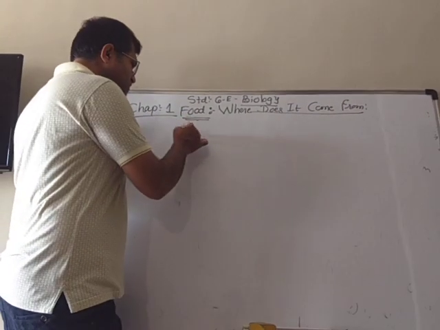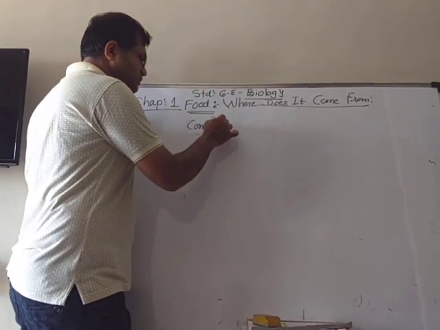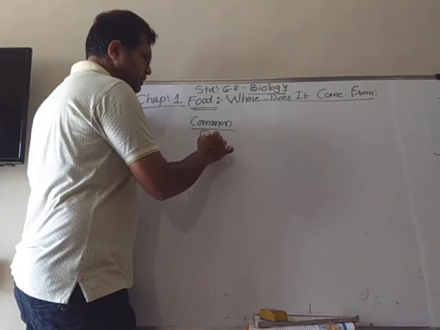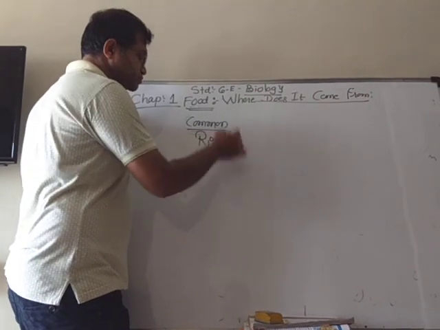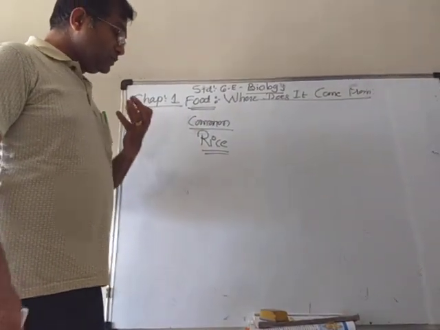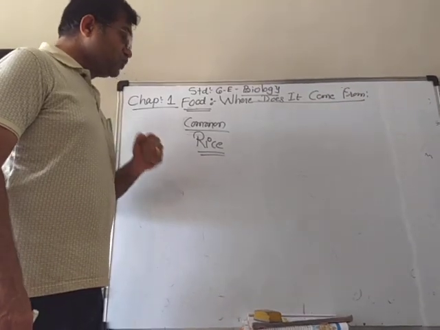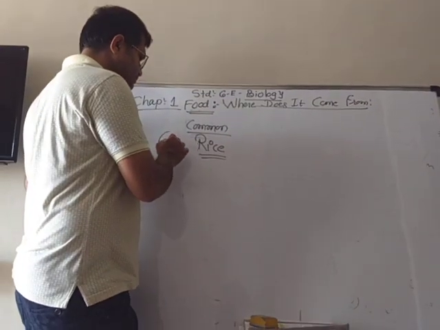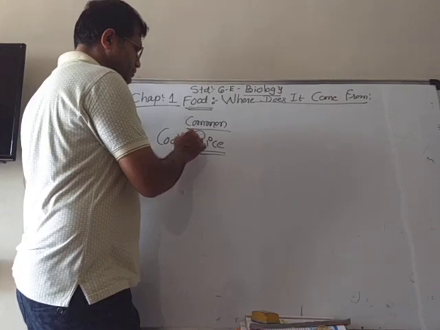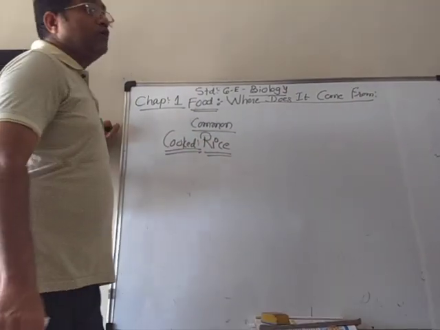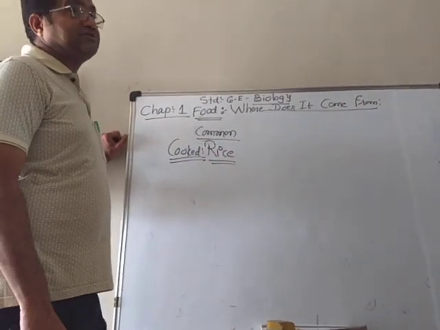Think, the common thing that everybody is eating is the rice. Now, when we eat cooked rice, what do we need as raw materials?